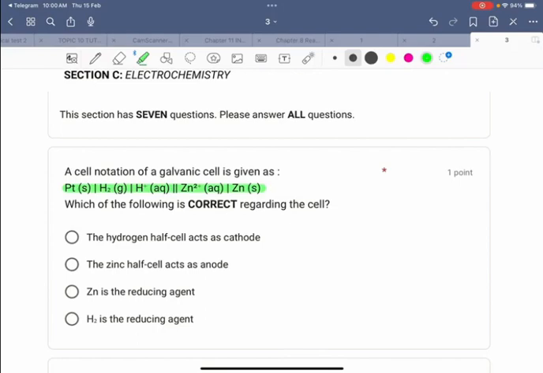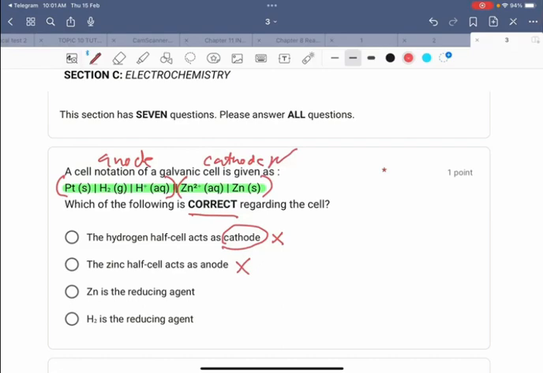According to the cell notation, we know that it uses H2 as an anode and zinc as cathode. So the correct statement regarding the cell: the hydrogen half cell acts as cathode. This is incorrect because H2 is at anode. The zinc half cell acts as anode. This is also incorrect. The zinc acts as cathode.